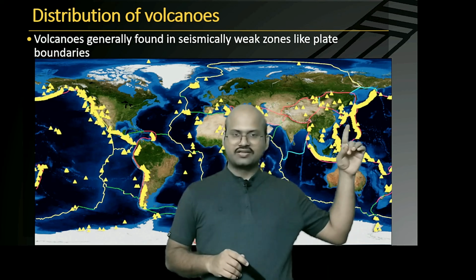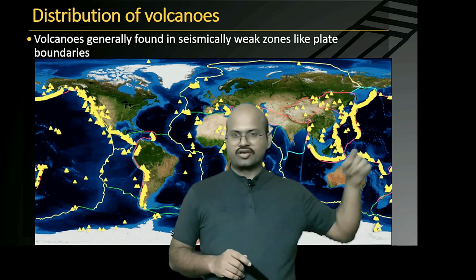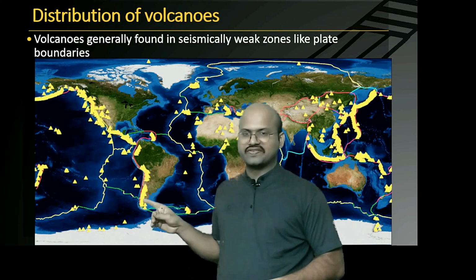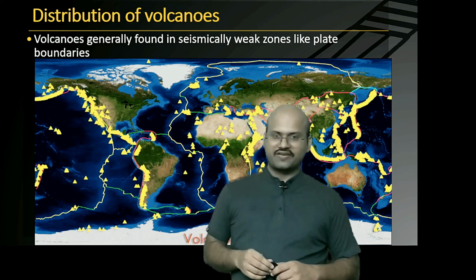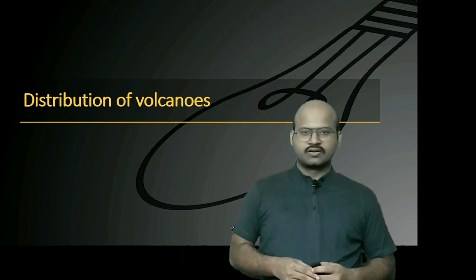We can see here that there are trenches here, and along the trenches we see a large number of volcanoes. Similarly, there are trenches over here, there is the Peru-Chile trench here, and we see a large number of volcanoes here. So volcanoes are generally found around the convergent boundaries of ocean-continent or ocean-ocean plates.